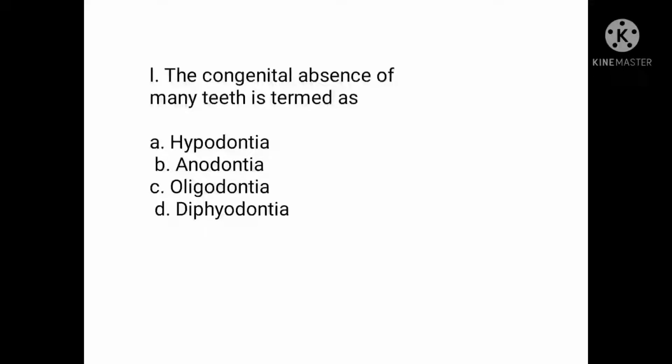Hypodontia is absence of teeth from 1 to 5 teeth. Anodontia is the congenital absence of all teeth. And oligodontia is absence of more than 6 teeth. Diphyodontia is generally the animals having sets of teeth, that is primary and permanent, are known as diphyodonts.